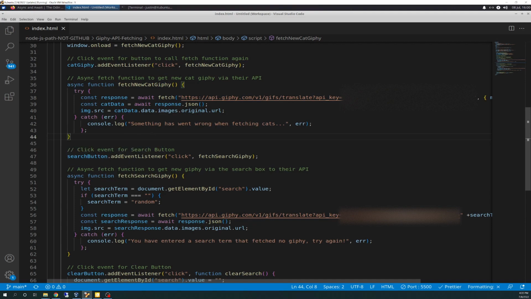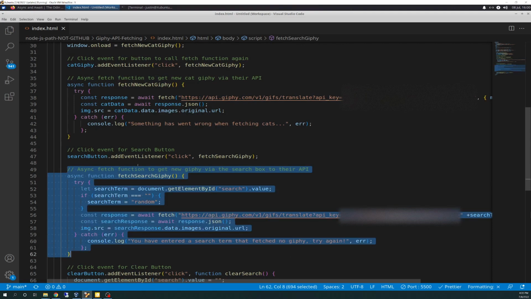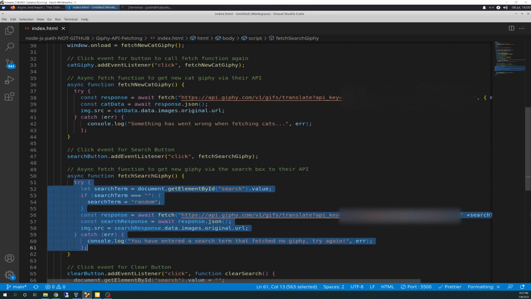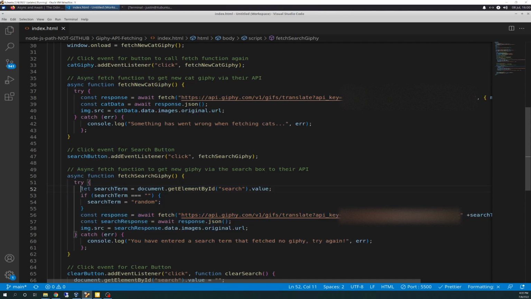So the other one is right here, and it's exactly the same thing, so I don't know if I really need to go over it again. It's just adding the async keyword here, and then encapsulating it into a try catch, and the if statement is the same here, and the search terms are the same, and then we're just adding the constant variable response, the await for the fetch, and the constant search response, and the await response JSON. Same context as the other one.